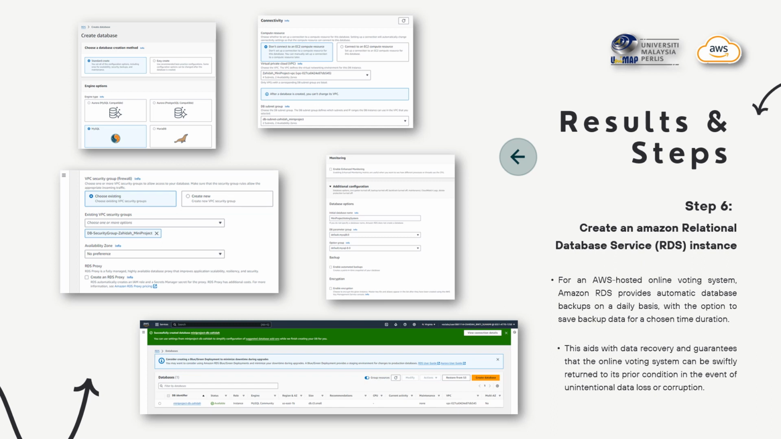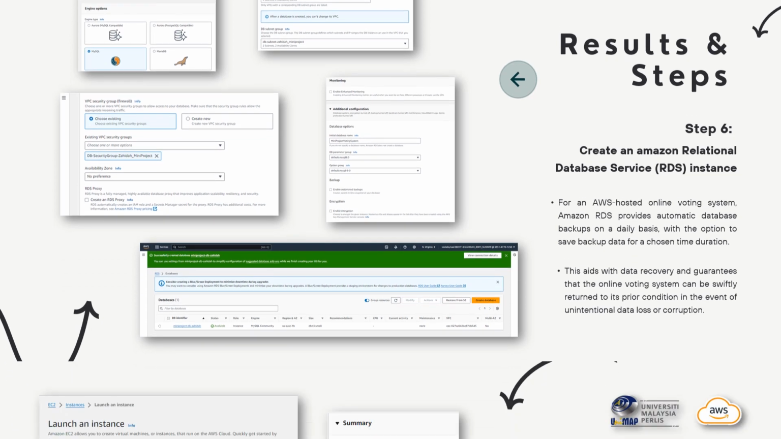In this database instance, I have chosen the DB security group, Zahidah mini project, that I developed in the previous step, which is for the web server and for the database. But in this step, I will choose the database security group. Okay, in this step, we have to disable the backup because it can speed up the database deployment for this experiment or mini project.